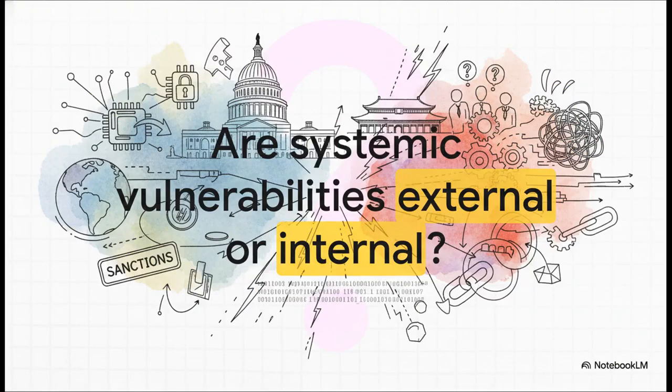So what does this all mean? It leaves us with a pretty vital question to chew on. As this massive battle between the US and China for global AI and financial supremacy accelerates, are the true, deepest systemic risks the external geopolitical threats like algorithm extraction and trade sanctions? Or are the most dangerous vulnerabilities actually hiding quietly right there inside their own domestic labor markets?